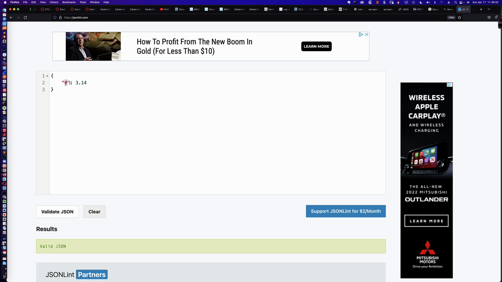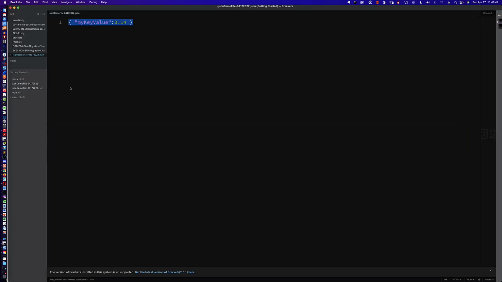All right, so we transition back here to our object. Back here with our JSON object in Adobe Brackets, we can have more than one name value pair. In fact, that's the value proposition for an object, or in Python, we would look at that as a dictionary. So let's go ahead and add some things in here.